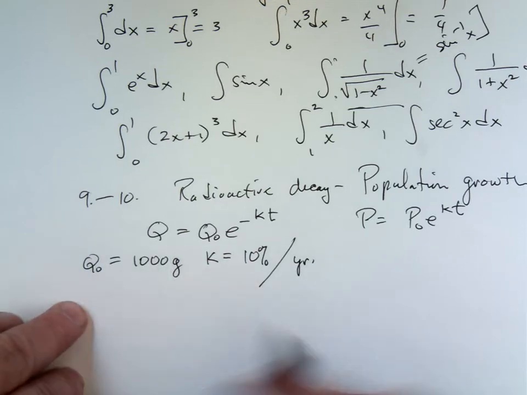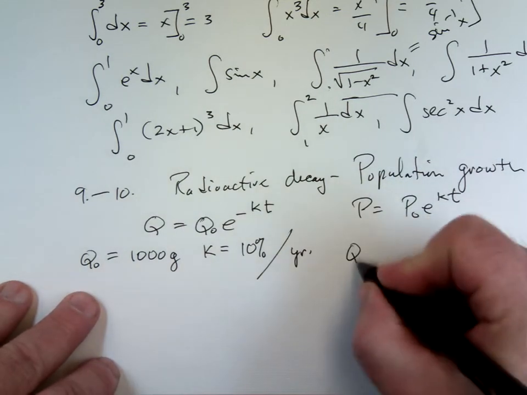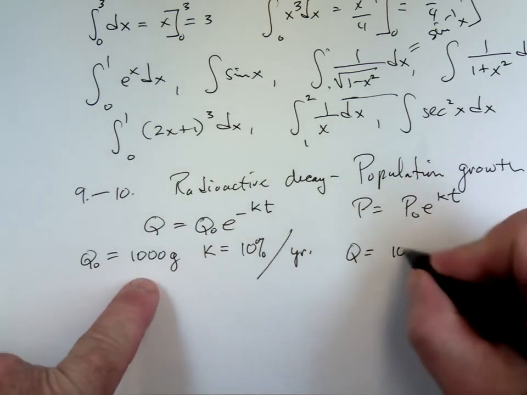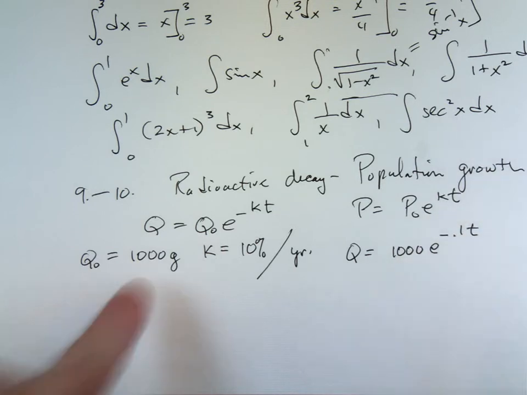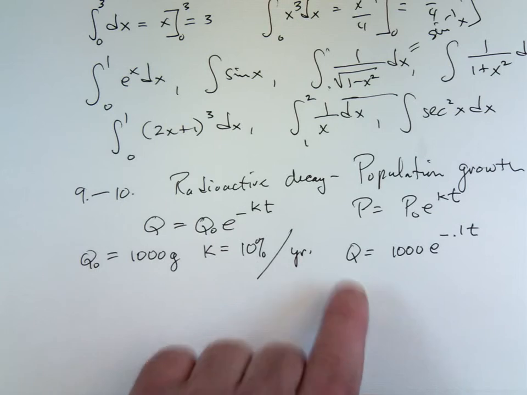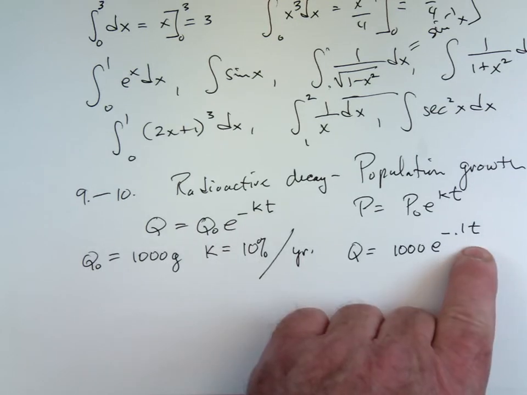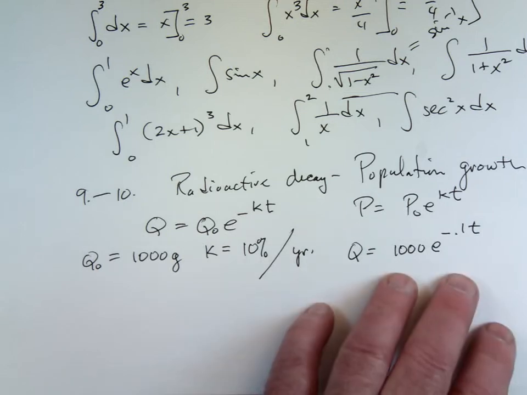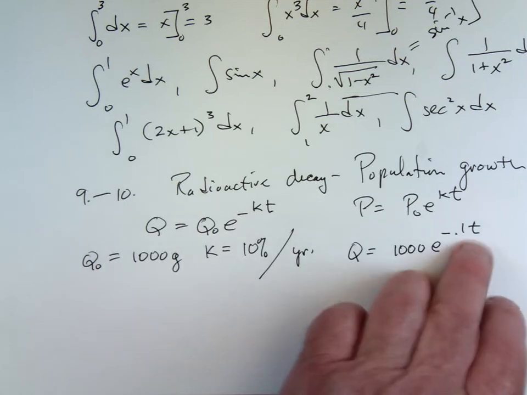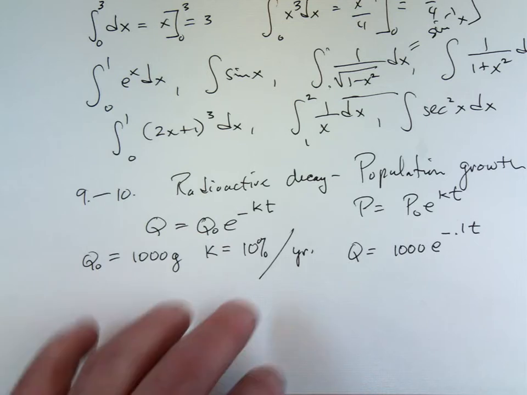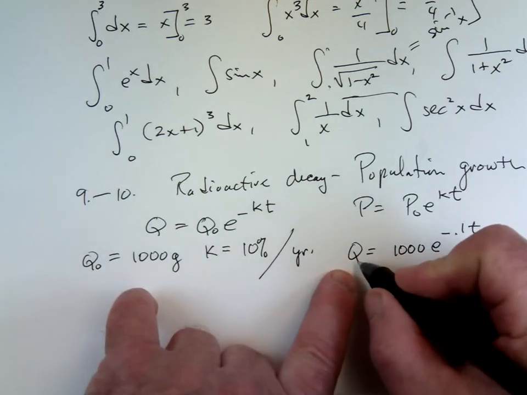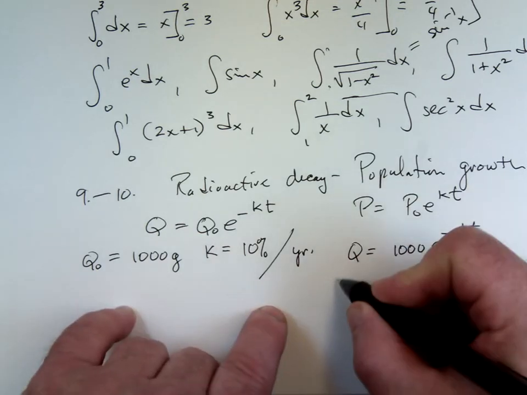Okay. So Q is equal to Q sub naught e to the negative 0.1t. That would be the equation for the amount of radioactive material Q at any time t. So if I ask you how much material is there after 1 year, you let t equal 1 and do that. But I will ask for a half-life if I give you this problem. And what do you have to do then? Well, Q is going to be 500. So let Q equal 500.